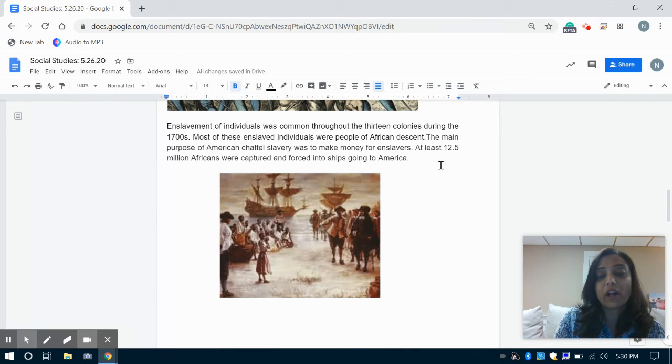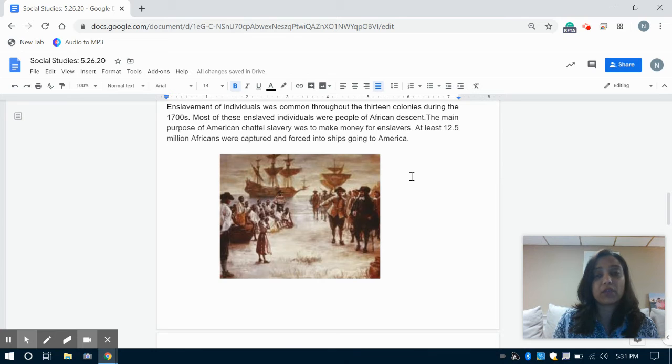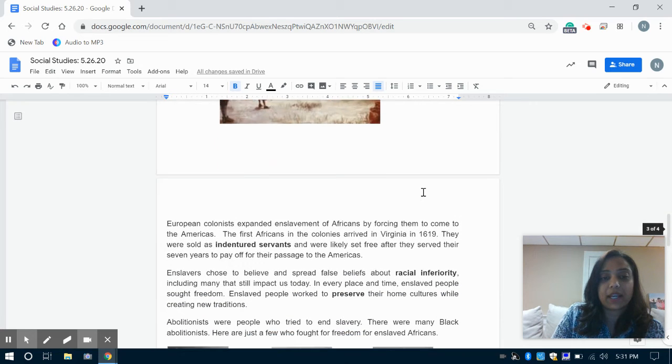At least 12.5 million Africans were captured and forced into ships going to America. So they were taken from their homes. They were taken away from their families and put onto ships in some horrendous conditions and brought over through the Atlantic Ocean, which was known as the Middle Passage. And at one point, you will learn about that, and brought to this land.